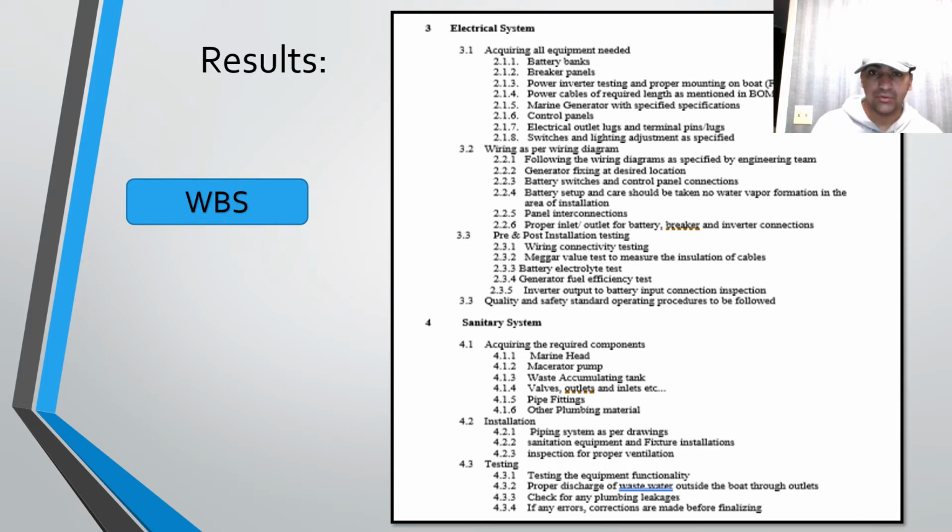And also we have to do the wiring, pre and post installation testing, and also check the quality and safety standards. The fourth component present in this boat vessel is the sanitary system. Some of the components in the sanitary system are a marine head, macerator pump, waste accumulating tank, pipe fittings, valves, outlets, and inlets, etc. And we also have to do the installation and testing of this fourth component.